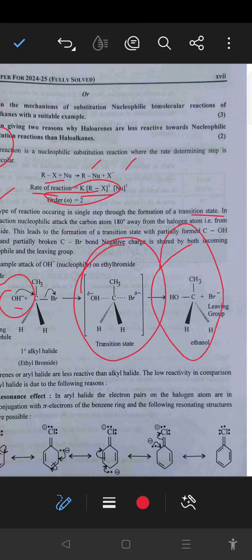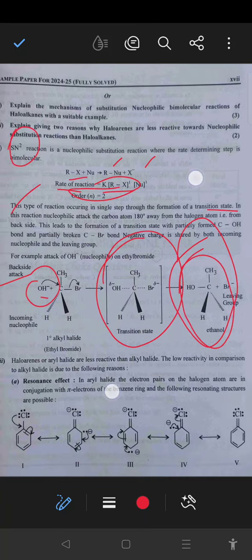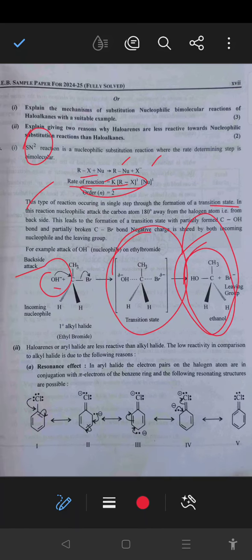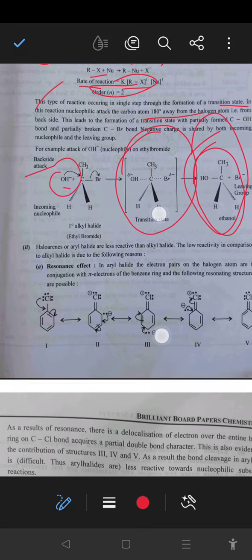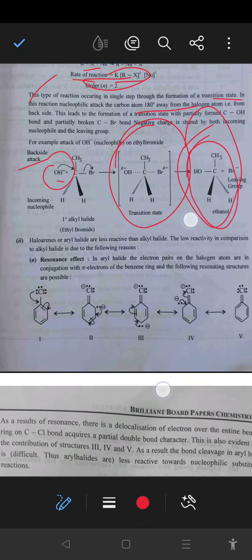We see that OH negative, the attacking nucleophile, attaches to the position opposite to the leaving group, so that leads to inversion of configuration. The nucleophile attacks the carbon atom at 180 degrees, from the backside, so that leads to the formation of inversion of configuration.